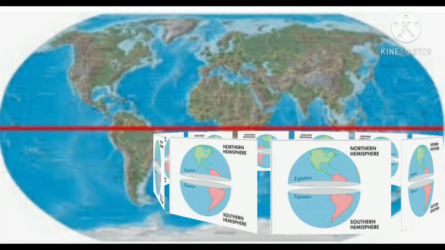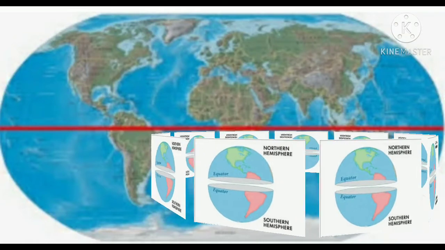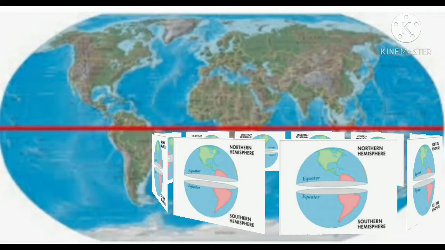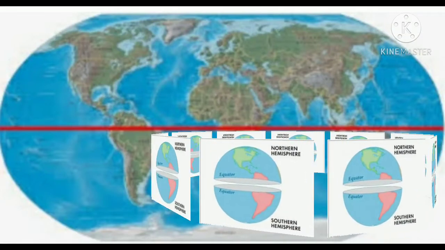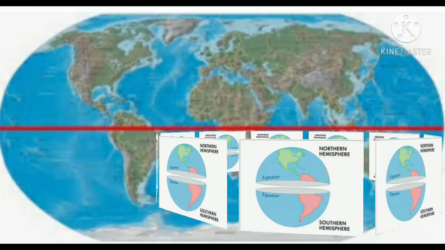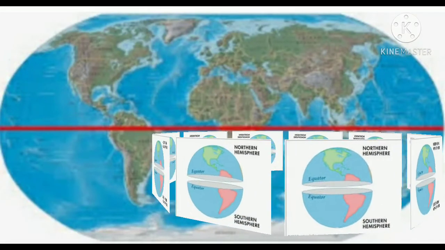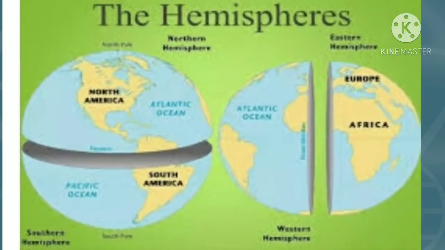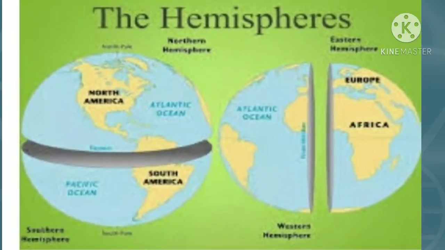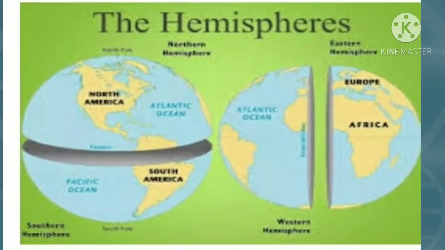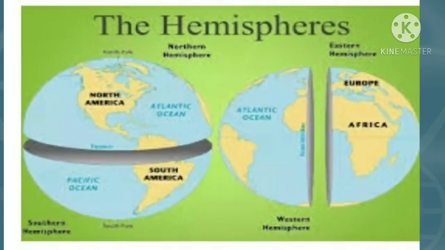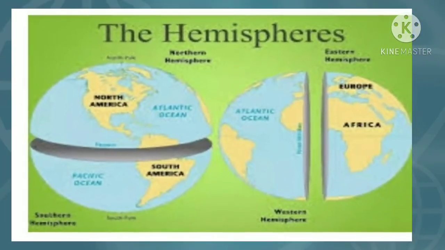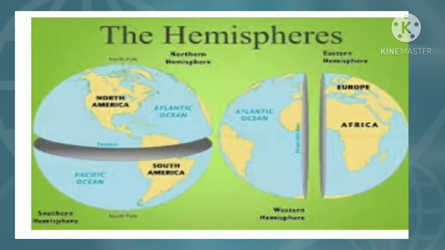Now look at the diagram again. There is a 0-degree equator. Because of the 0-degree equator, the northern hemisphere and southern hemisphere are separated. And because of the prime meridian, the eastern hemisphere and western hemisphere are separated. Now these hemispheres are very important to determine the location of India and Brazil.